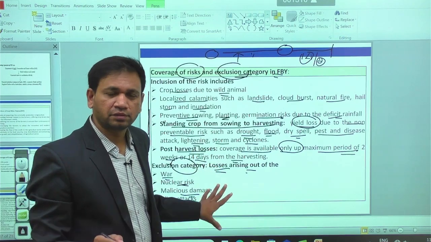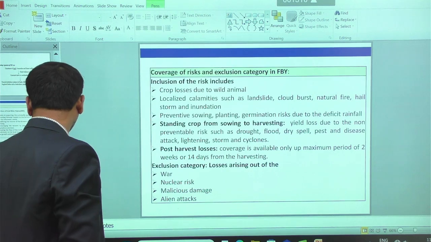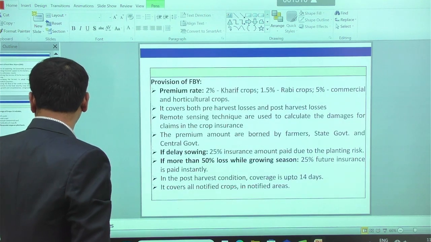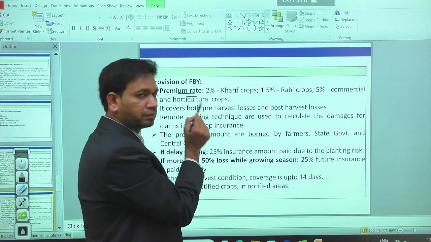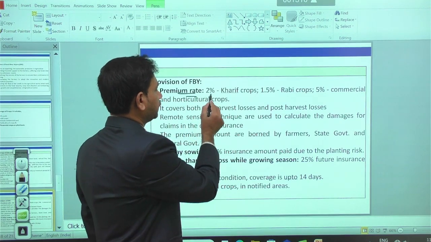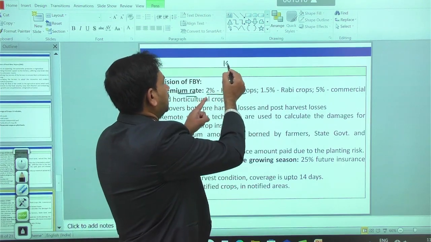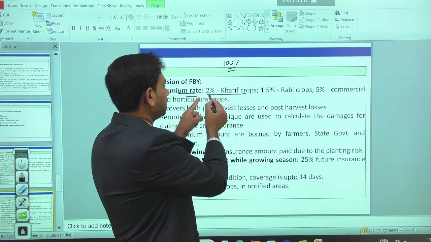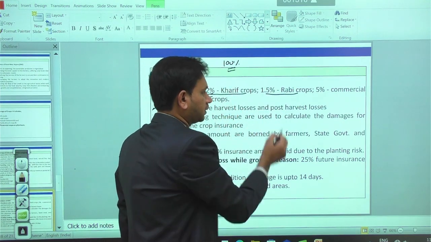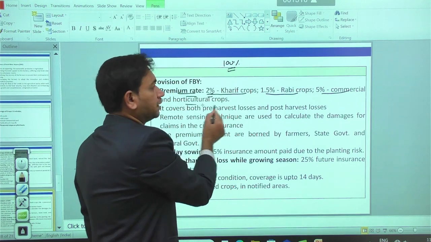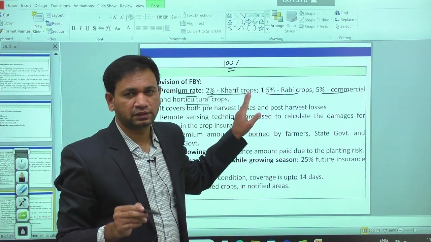According to that, Fasal Bima Yojana presently is working in the rural area. Within the Fasal Bima Yojana, these are the provisions. We have different kinds of premium rates. For example, presently we have a 2% premium rate in the case of kharif crops, so out of the 100%, the farmer needs to pay a minimum. So minimum 2% for kharif crops, then 1.5% for rabi crops, and 5% for commercial and horticulture crops. These premium rates are paid by the farmers.